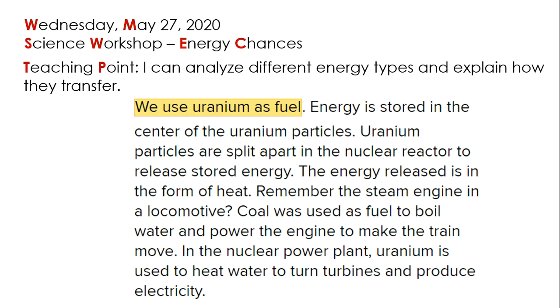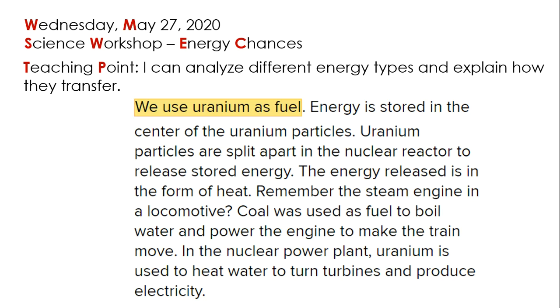So basically, alright, we have uranium, but we need to process the uranium to split the atoms that are inside it, because the energy that holds, for example, protons and electrons together is so strong that when they are split apart, the energy that they contain is released in the form of heat. Alright, so we use a nuclear reactor to release stored energy.